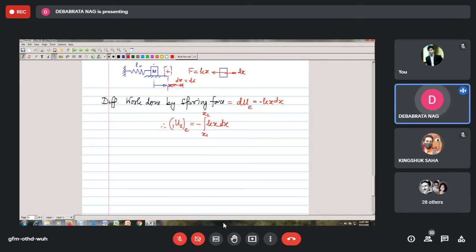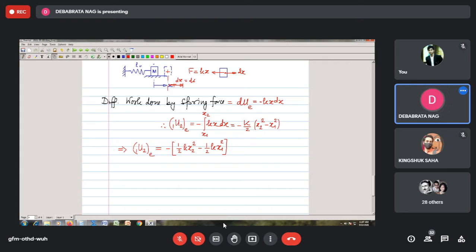Since your k is constant, the stiffness, I can say that this is minus k by 2 into x2 square minus x1 square. Or I can say that 1U2e, the work done by the elastic component of the spring, becomes equal to minus half k x2 square minus half k x1 square.